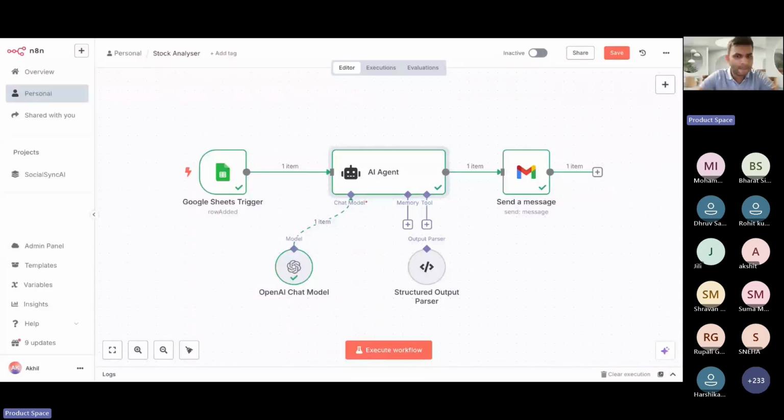Before we start actually building this, if we can go over to LinkedIn as well. So yeah.